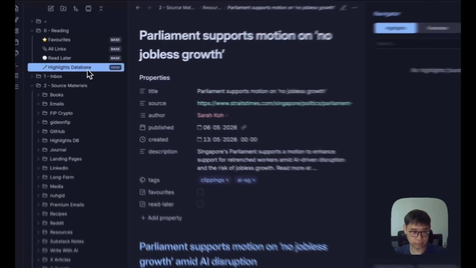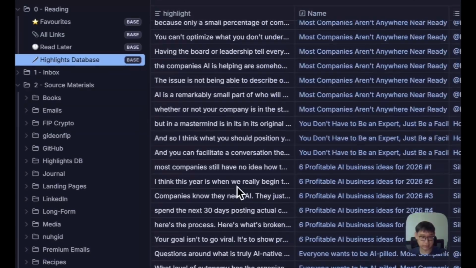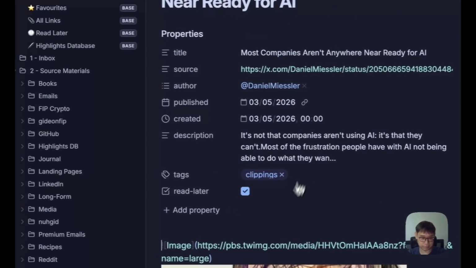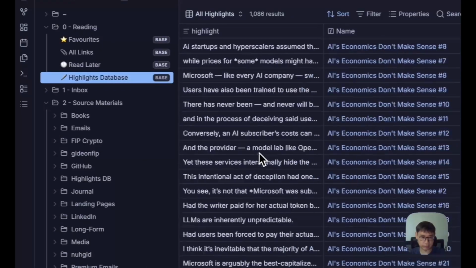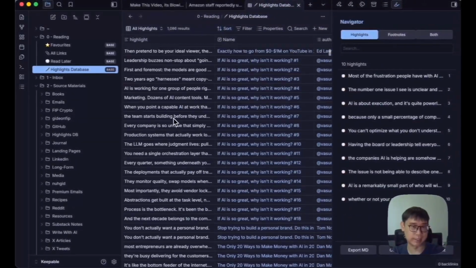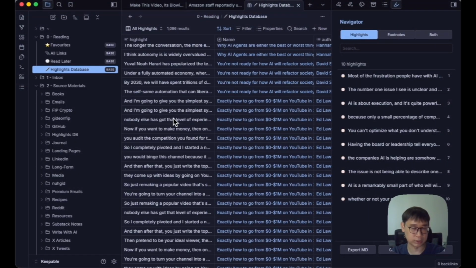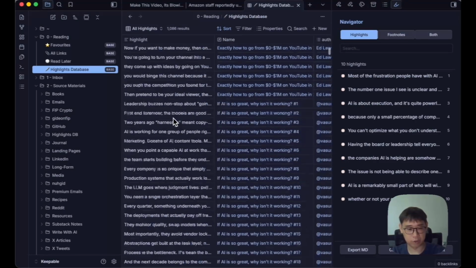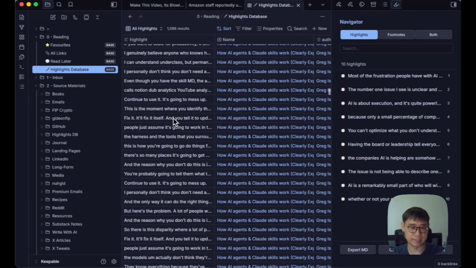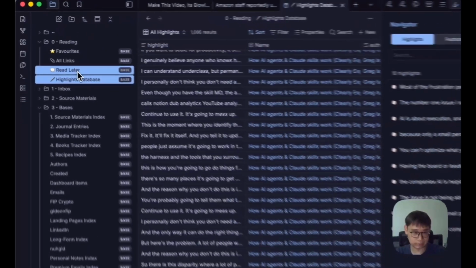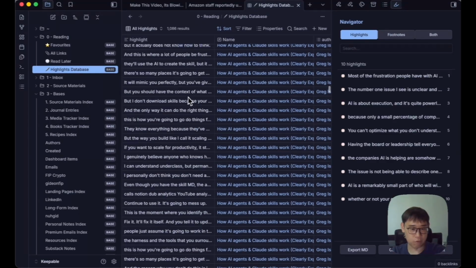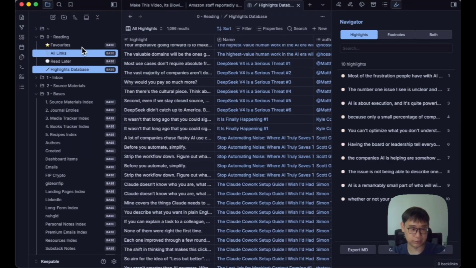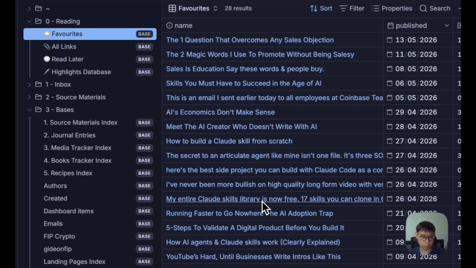And there's also other things like the highlight database. These are all of the different highlights that I have within a specific article, and all of them are accessible here. So let's say there are any ideas, tips, or important points that I want to go back to in the future, all of them will be stored here. And of course, since there are almost 1,000 of them, I'm able to access the most relevant ones by asking AI to help me find them. So essentially, that's how this entire vault works: you have the content, and you're able to highlight the important points.